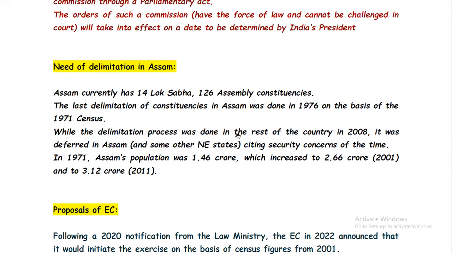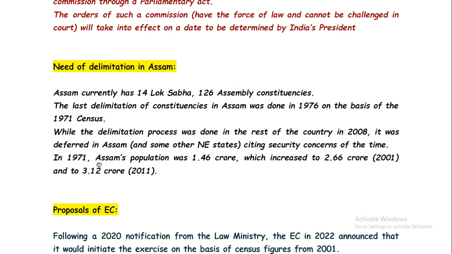While the delimitation process was done in the rest of the country in 2008, it was deferred in Assam and some other northeast states, citing security concerns of the time. So although in the rest of the country the delimitation process was carried out in 2008, due to some security concern it could not be done at the time in Assam. So the last was, as mentioned earlier, 1976. So it is not reflecting the current status, right?